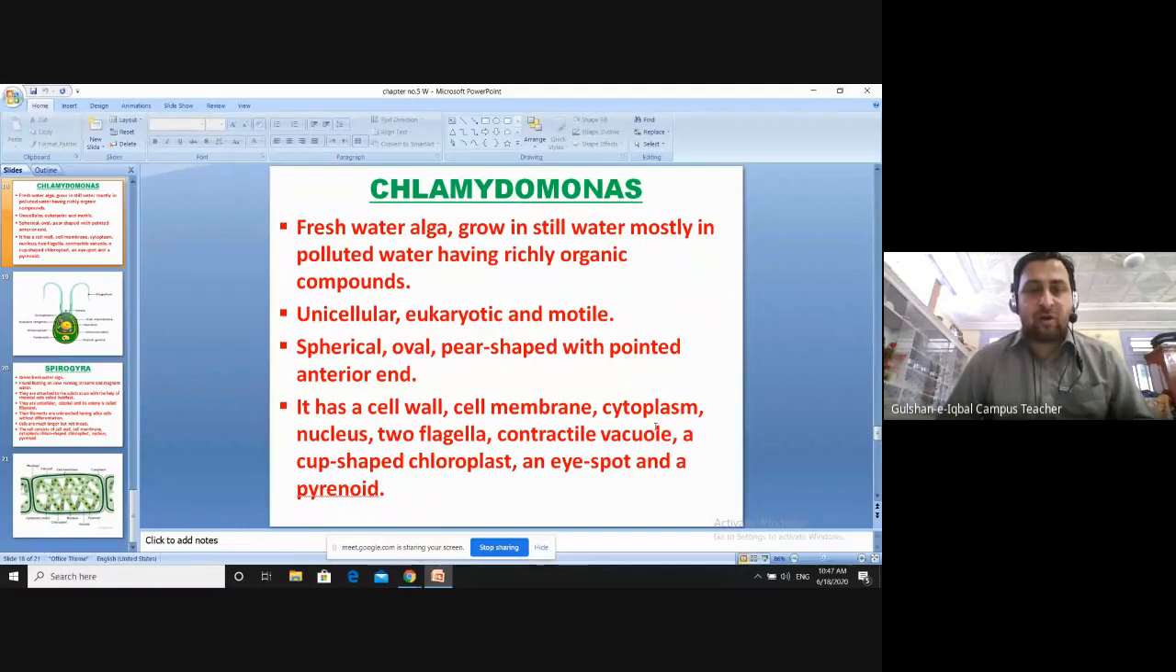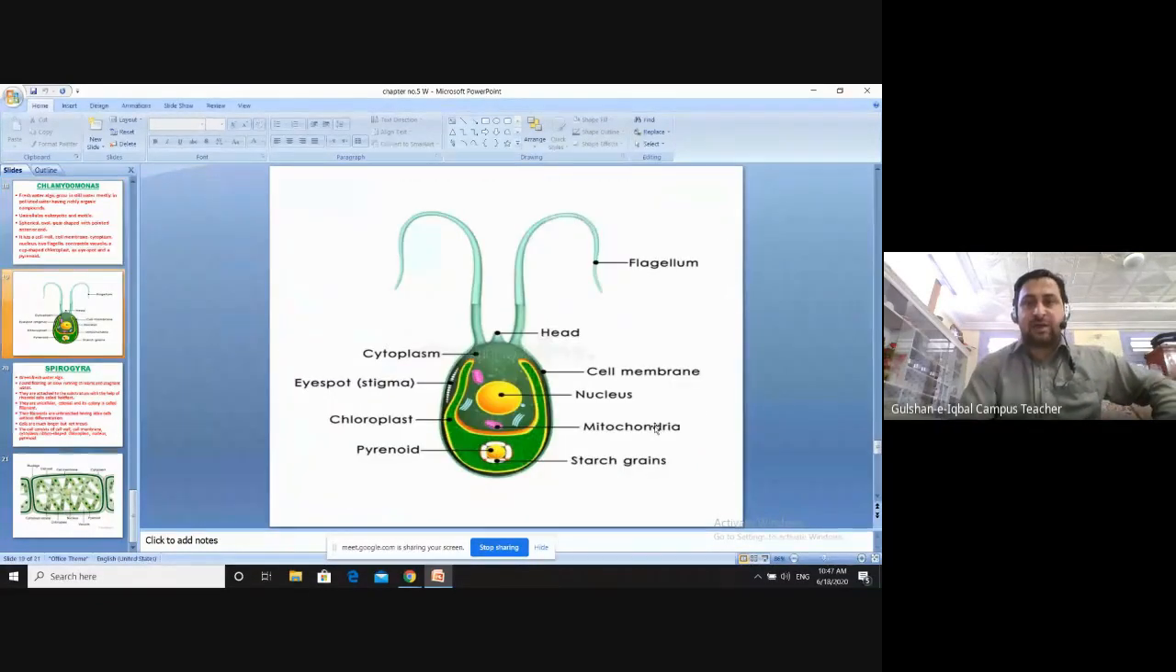Okay, and it has a pyrenoid. Pyrenoid is basically a starch producing body. It produces starch. Let's see the diagram of Chlamydomonas. This is the diagram of Chlamydomonas.